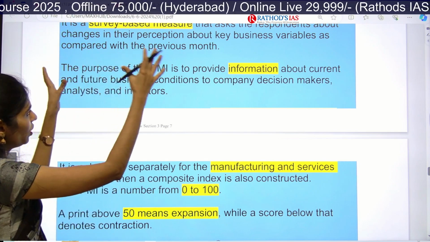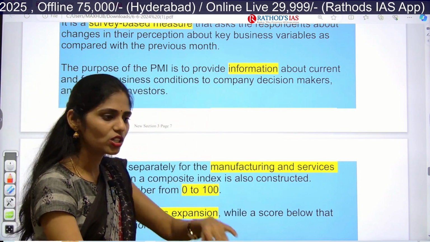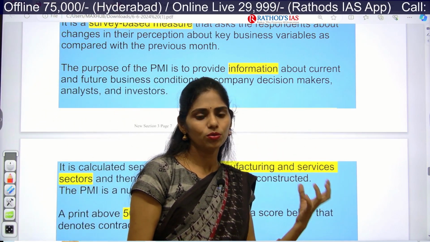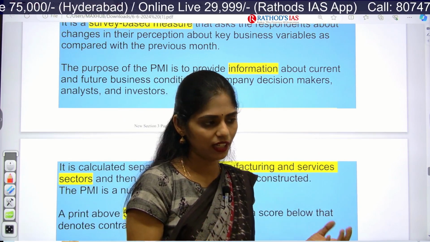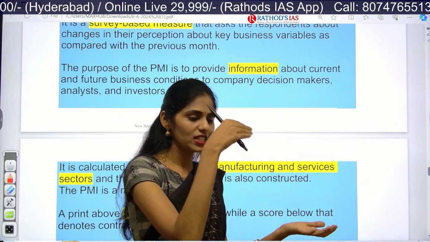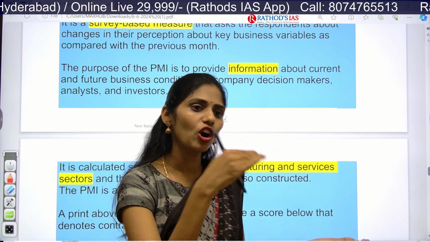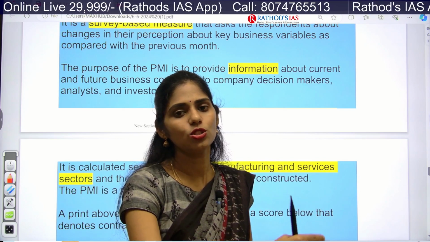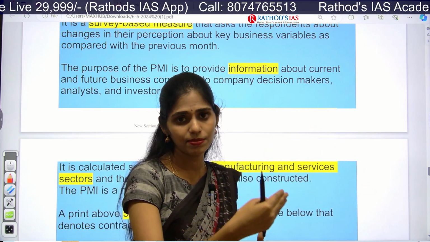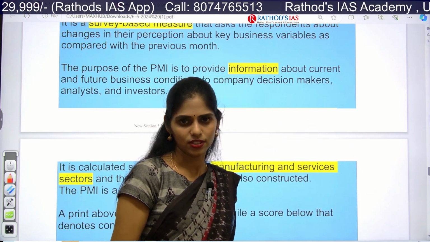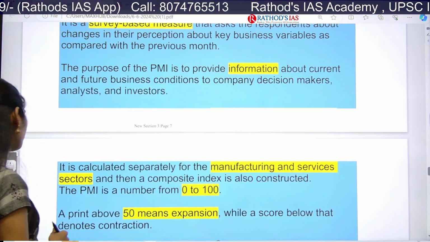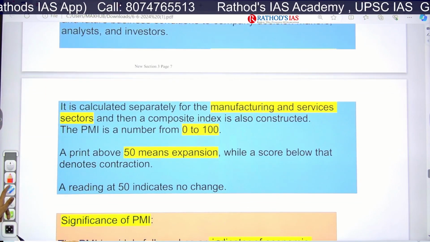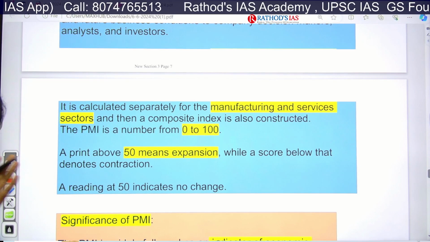So that whenever we give this data to decision makers or the government, if the industries are working well, the government will not intervene. If they are working badly and there is a need for intervention, the government will understand, and will initiate policies, subsidies or schemes for the development of these industries. Clear? For that we have to know this PMI, and actually this PMI is calculated separately for